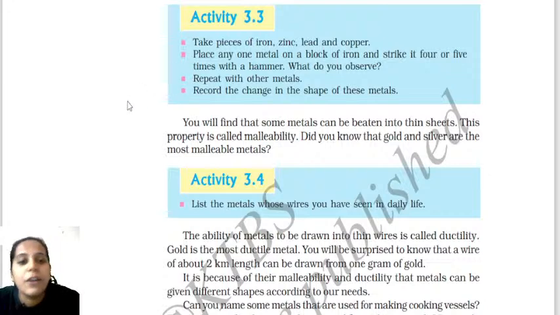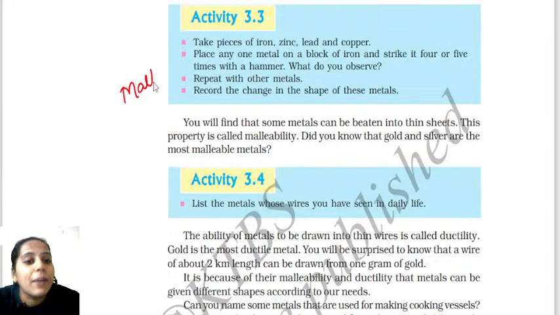Yes, I think most of you are answering. Very good. So here, what happened when we strike these metals? When you hammer these metals, they become a flat surface. So the property we are applying here is malleability, because metals can be beaten into thin sheets.